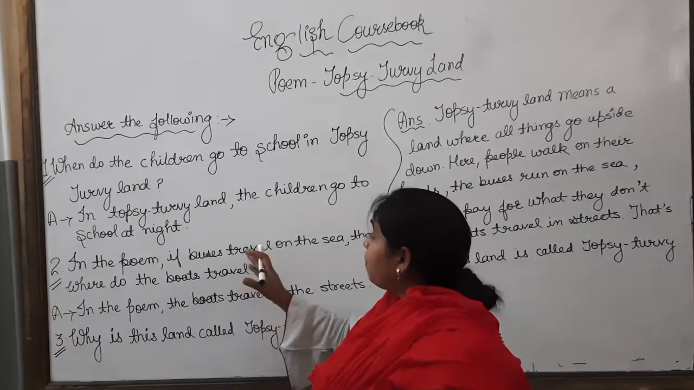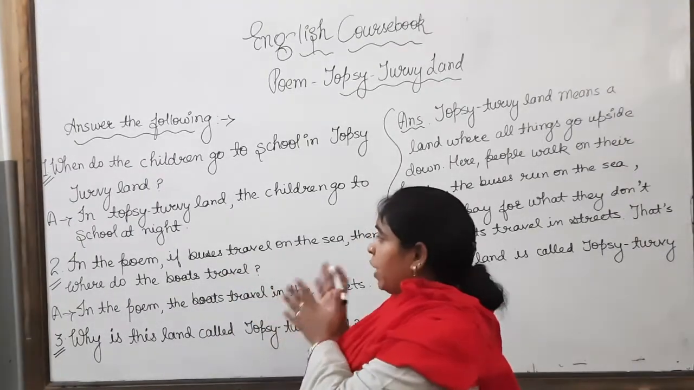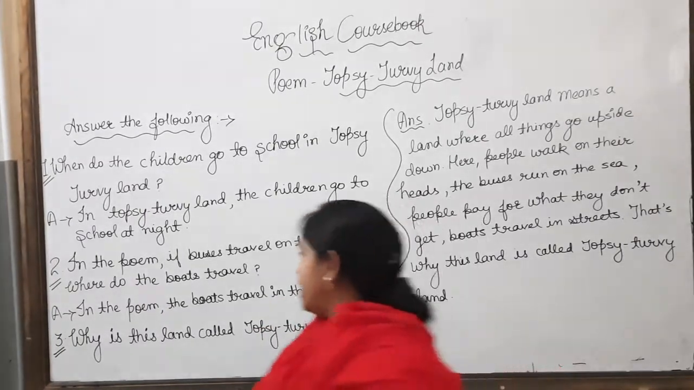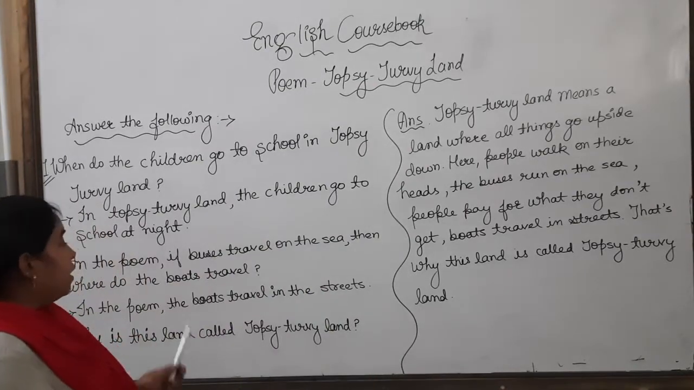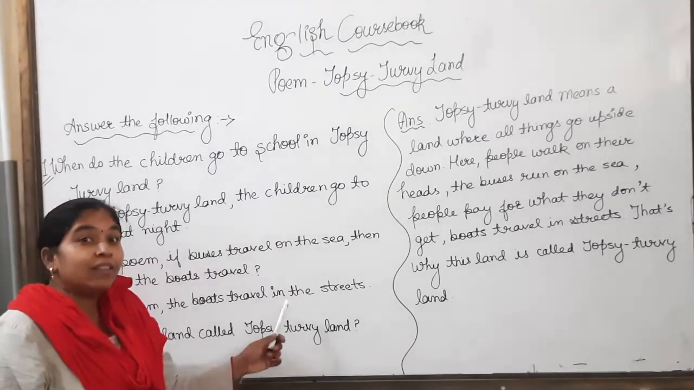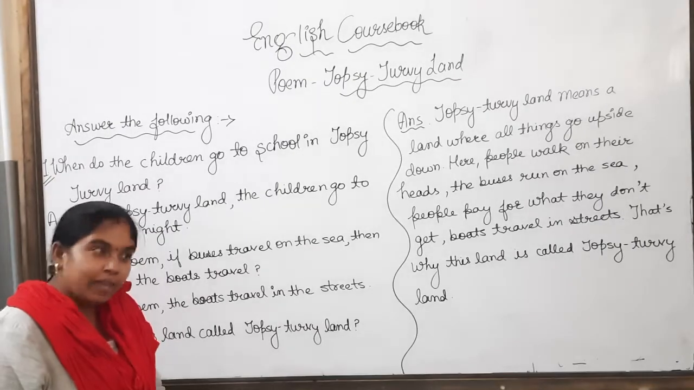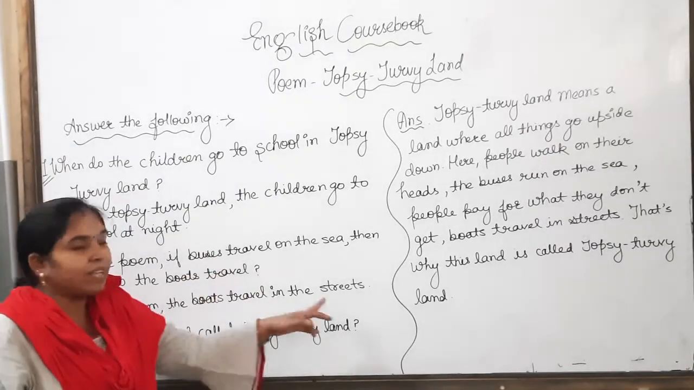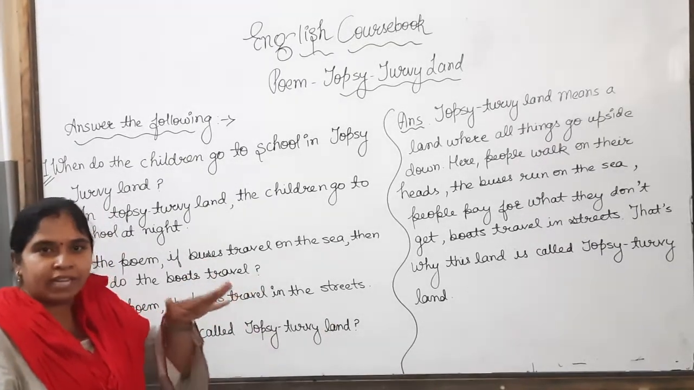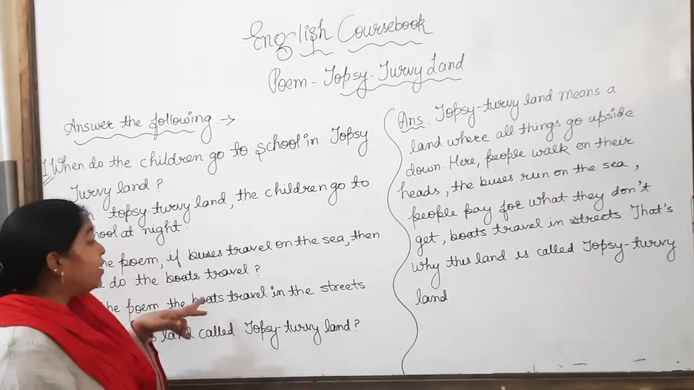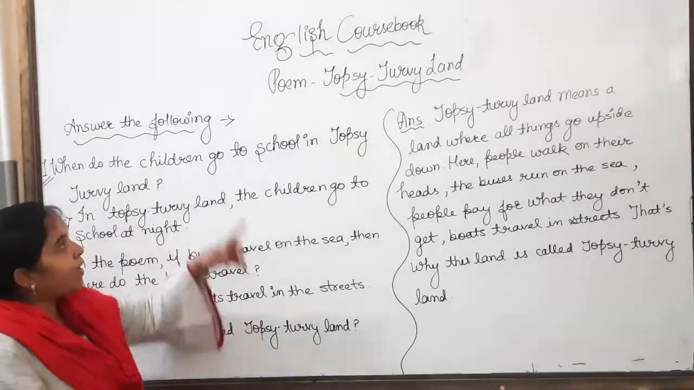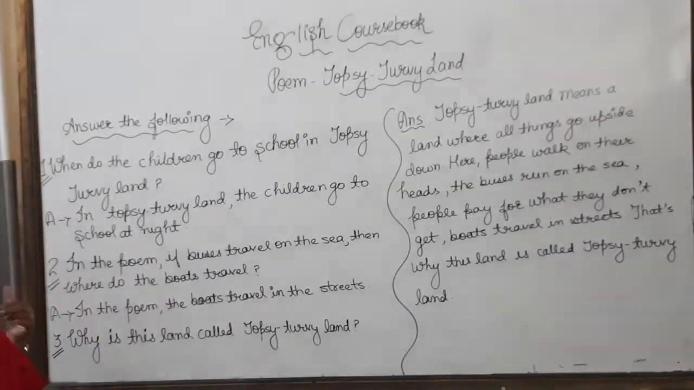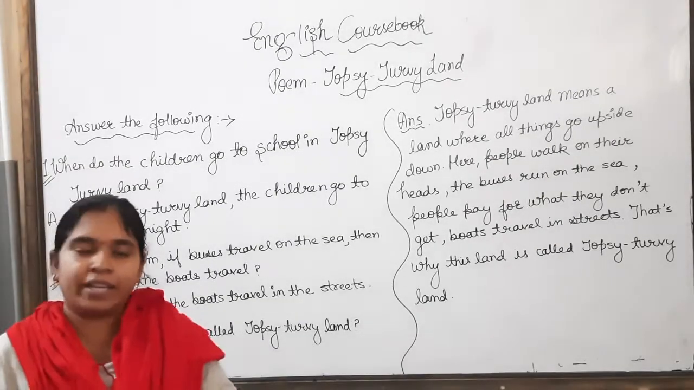Here the buses travel on the sea. So where do the boats travel? That is the question. So what would be the answer? The answer is, in the poem, the boats travel in the streets. Okay, that will be the answer of this question. Just opposite. Normally, in daily life, the buses travel in the streets. But here, boats travel in the streets. Why? Because this is Topsy-Turvy Land.